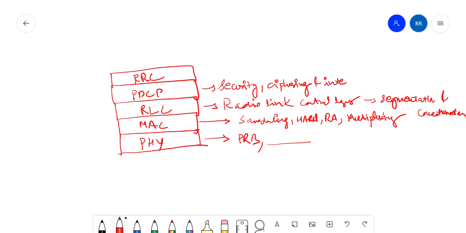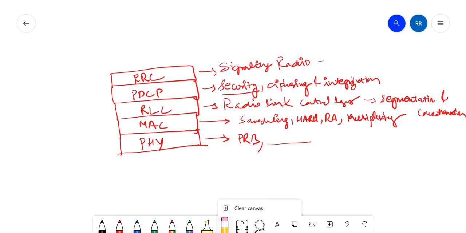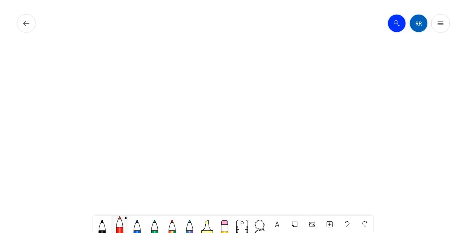So the main work is security, and RRC is for signaling of the radio interface. So these are just the basic insight. I'll cover all these protocol layers in detail in another lecture. So now let's come to the main thing: you might have heard this term, PRBs, physical resource block.